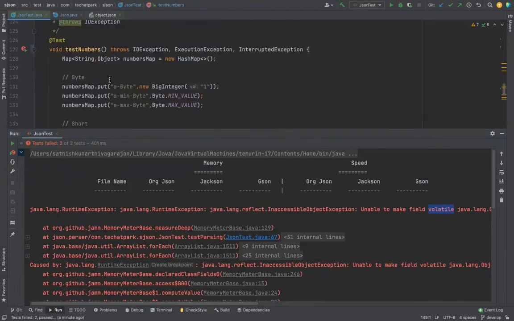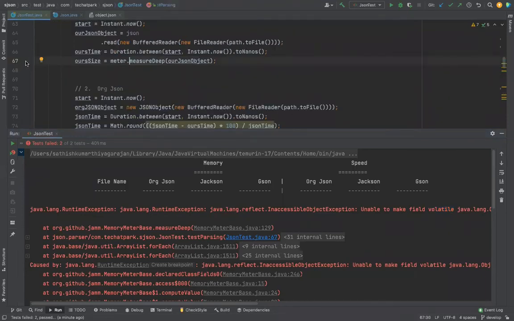So now what is happening is you are trying to measure your memory. That memory measurer that we saw, right? That is Java application memory. That is what prints your memory. When it calculates, it has some concurrency related issues. Let us see what is that issue that this guy is having. I think we made a silly mistake. Probably the content inside your JSON is not correct, it seems.